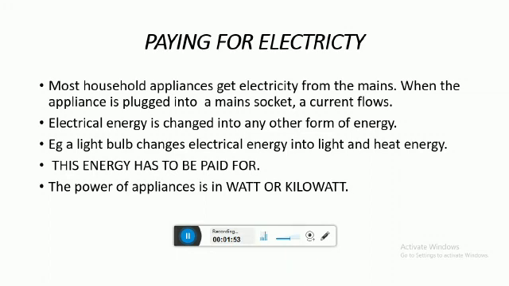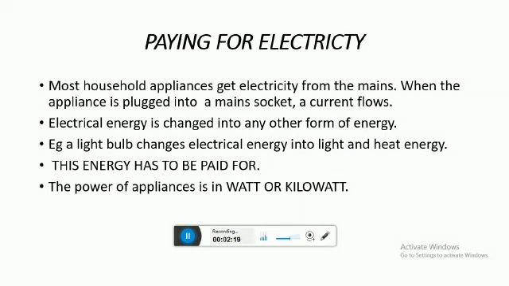In all these equipments, electrical energy is changed into some other form of energy. Like in a washing machine, electrical energy is converted into mechanical energy. In an electric iron, electrical energy into heat energy.